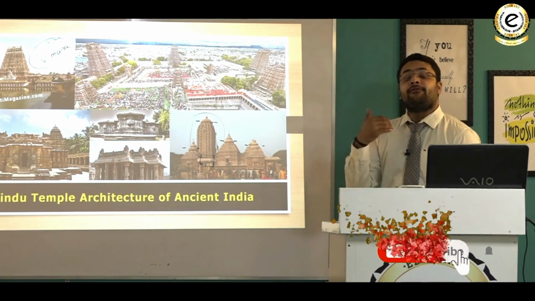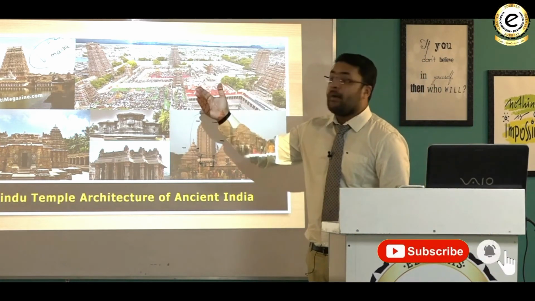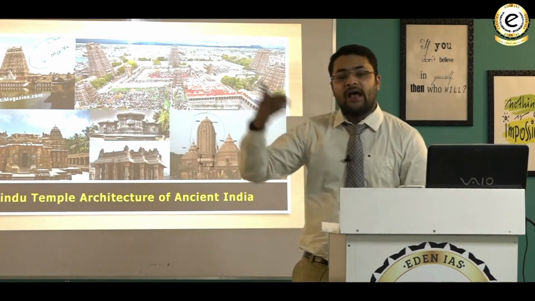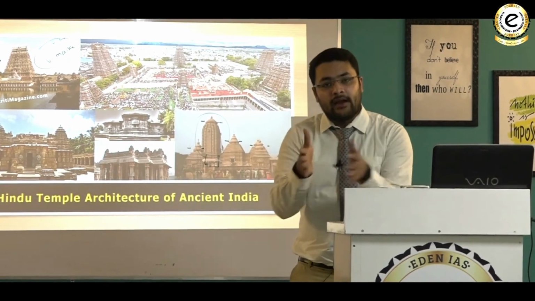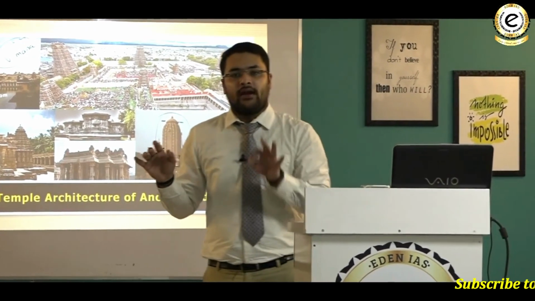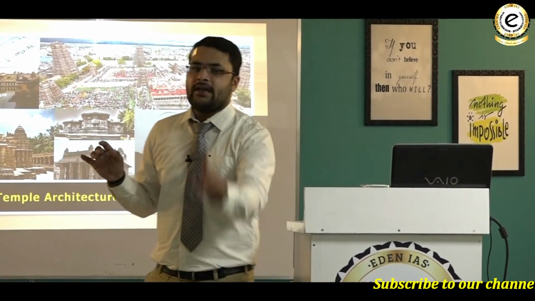So this is the way this temple architecture is developing with time. Shikaras are being added, even the Garbhagriha is extending. But one most important thing is that Garbhagriha is just one.